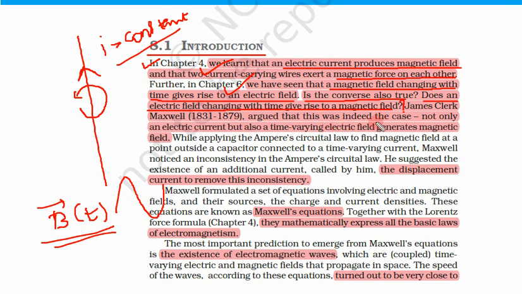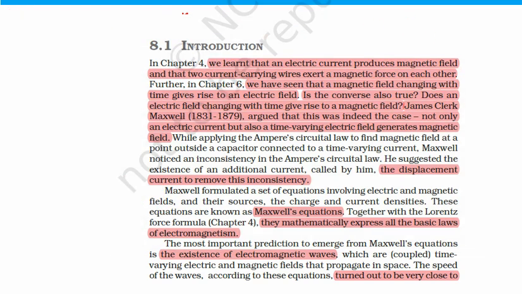Now we are asking a very simple question: is the converse of this also true? We have seen a magnetic field changing with time gives rise to an electric field. The converse is, does an electric field changing with time give rise to a magnetic field? So there are three things.